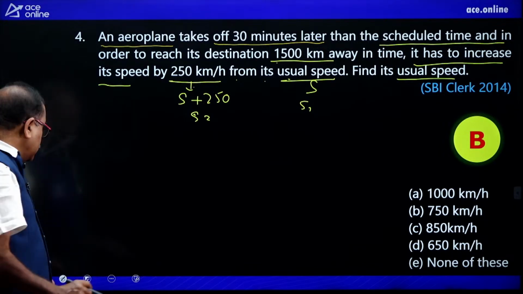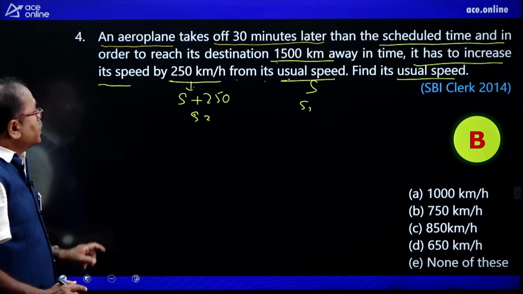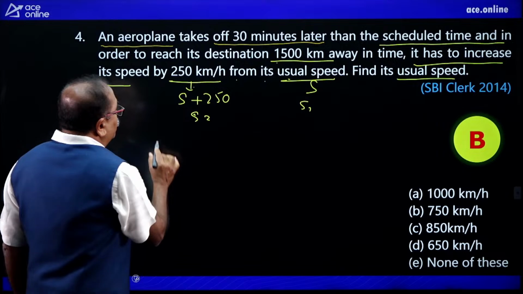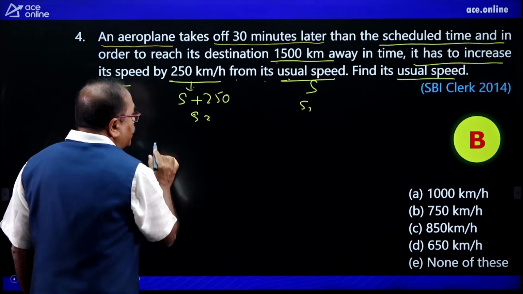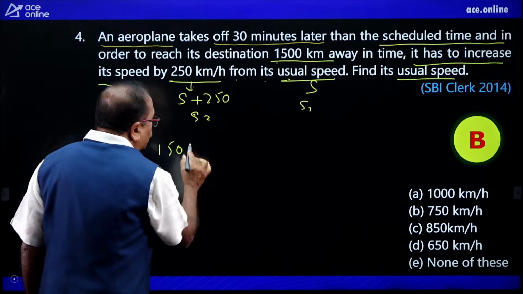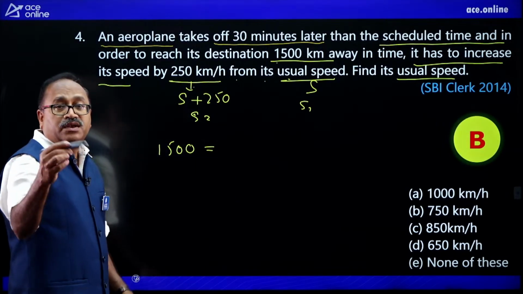Likita or Pawan or Anusha, look at this one. What is the best way to answer this question is this. That is, distance is equal to 1500. Am I right? 1500 is equal to S1 into S2.